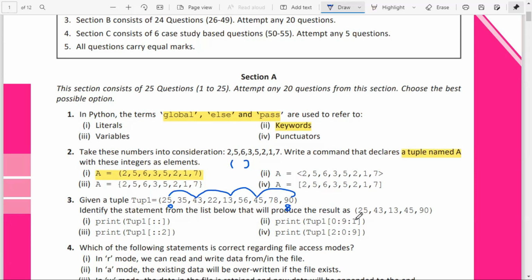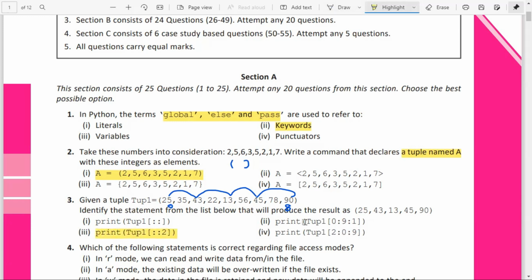So 0 to 9, and with step value 1, all the values will be printed. You can see over here. Here the starting and end are not given, with a difference of 2. That means from the 0th index, it will move on to the next alternate index. So the answer to this question is option 3.